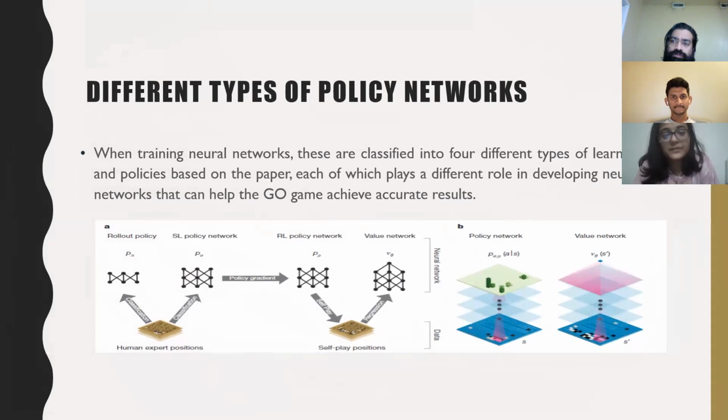There are different policy networks. We have supervised learning of policy network, reinforcement learning, and searching with policy and value networks. The figure defines the training pipeline and architectures of the neural network. When training neural networks, the training is classified into four different types of learning, which play different roles in developing the neural network and can help the Go game to achieve accurate outcomes.